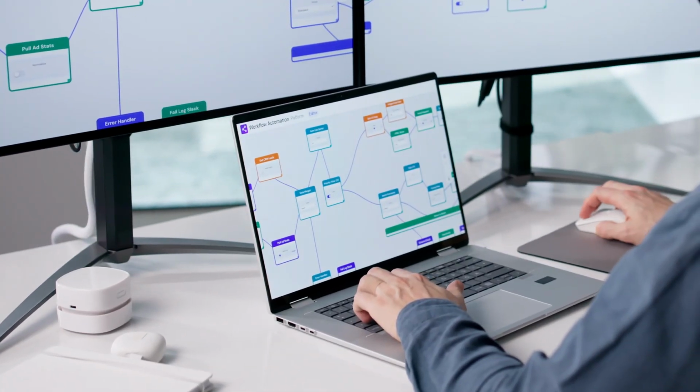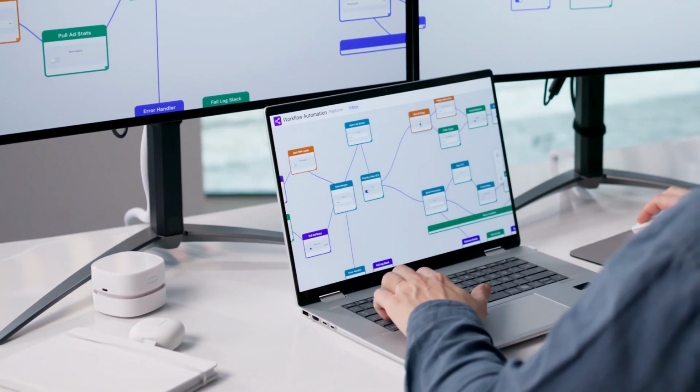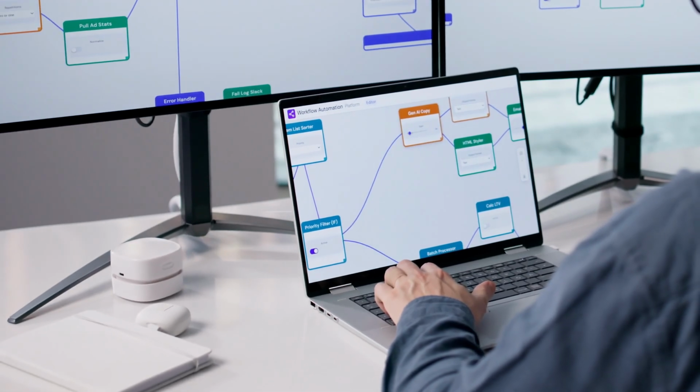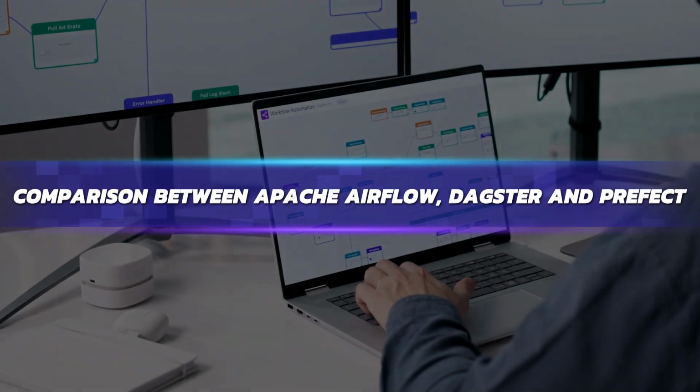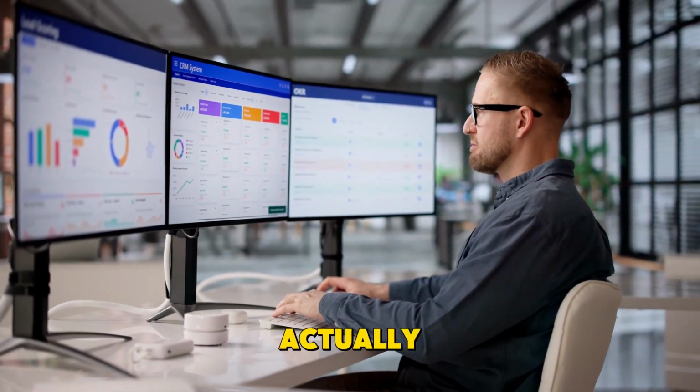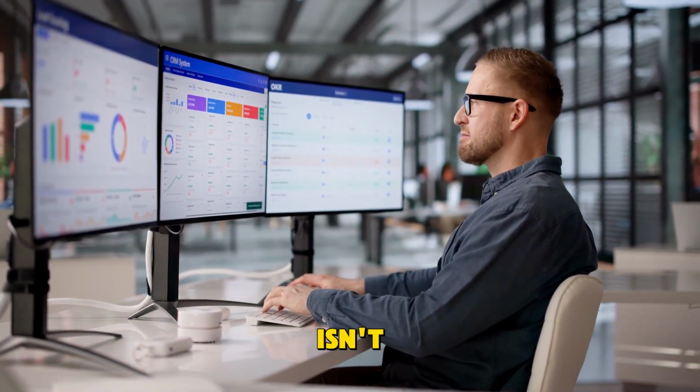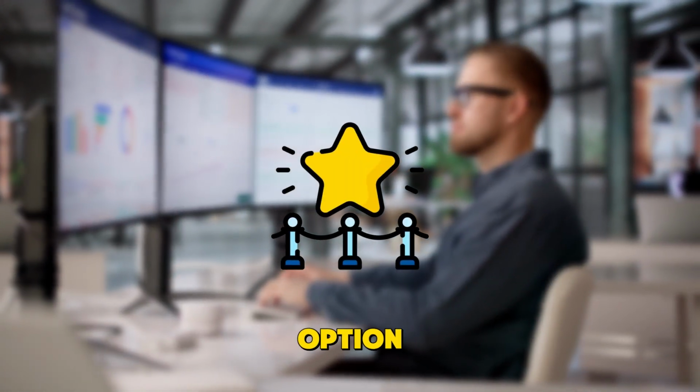And when data workflows start getting complex, choosing the right orchestration tool becomes critical. And that's where Apache Airflow, Dagster, and Prefect come into the picture. But deciding which one actually streamlines your operations isn't as simple as picking the most popular option.